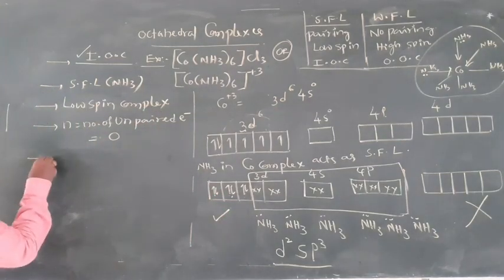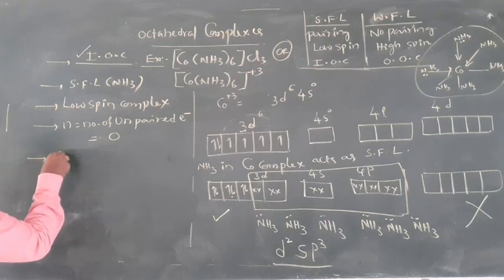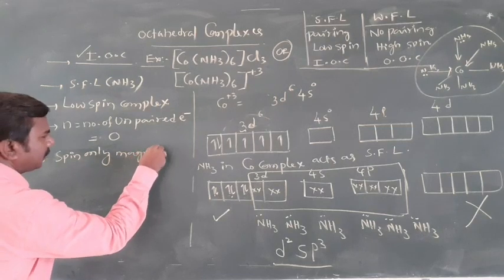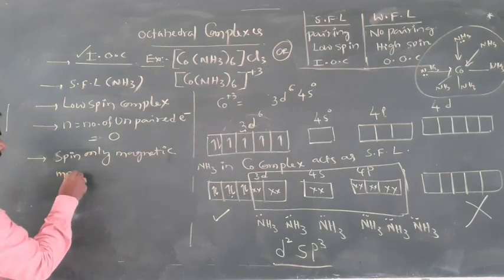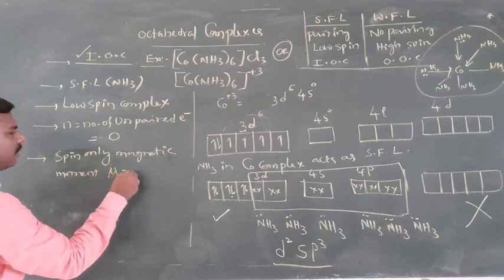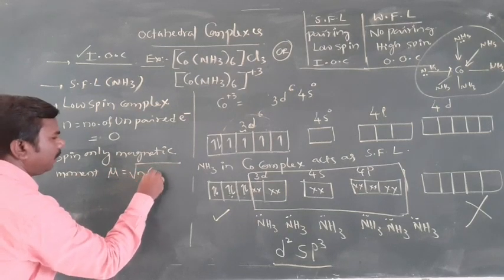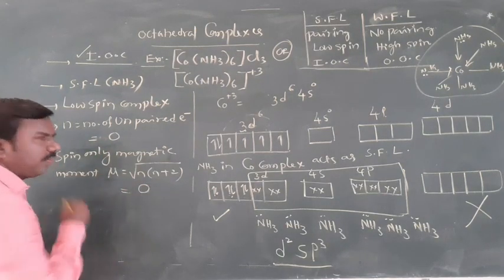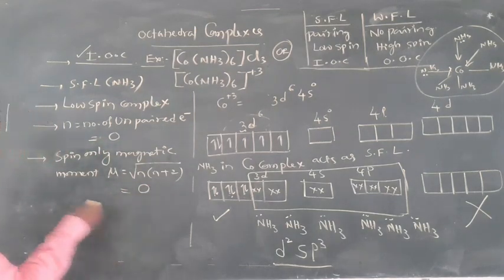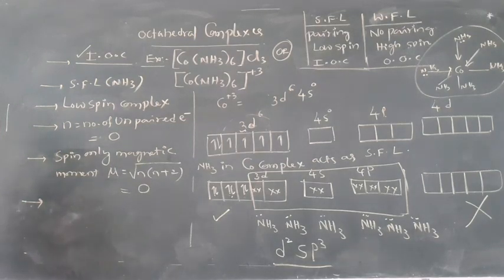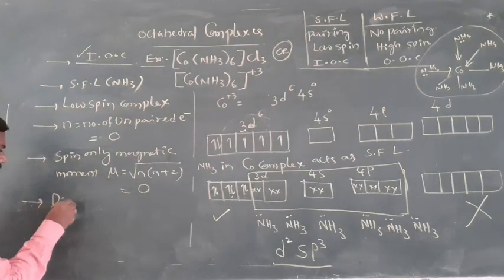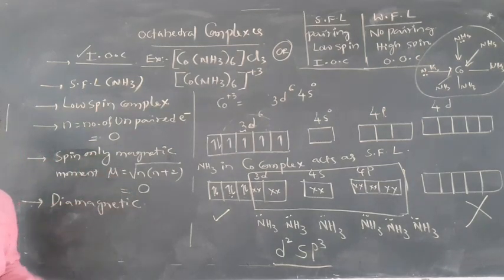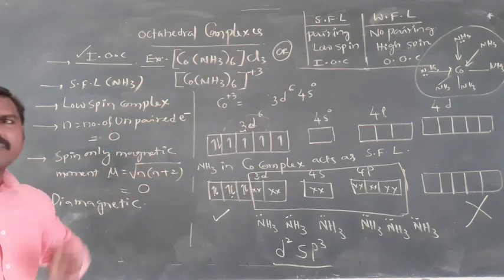Then the spin only magnetic moment. The formula is mu equals root of n into n plus 2, where n equals 0, so obviously the magnetic moment is also 0. Magnetic moment 0 means all electrons are paired, that's why it is a diamagnetic compound. Unpaired electrons 0, the complex is diamagnetic.